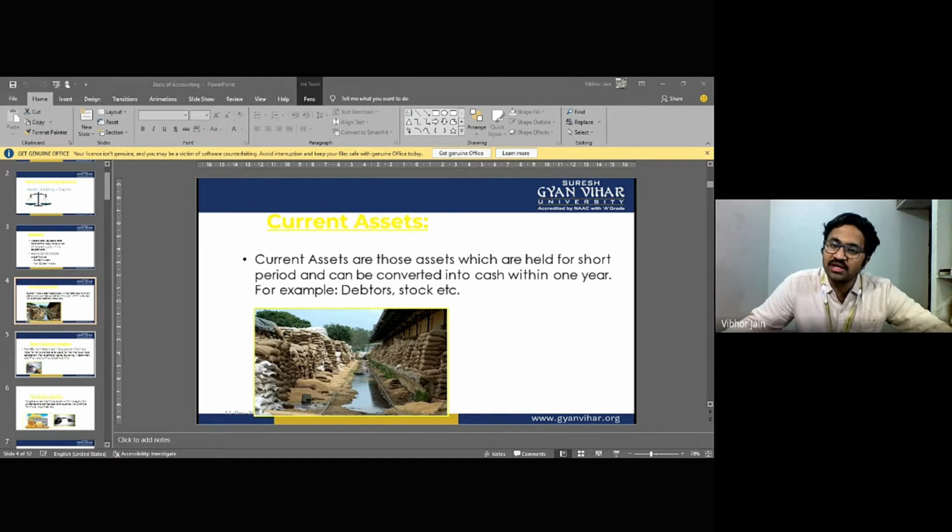Now the question is, what is the need to classify? It doesn't matter, right, whether it is a revenue receipt or a capital receipt, because both receipts belong to the business. But no, it does matter. It is very important to classify revenue receipts and capital receipts.